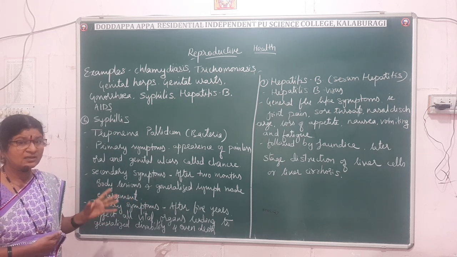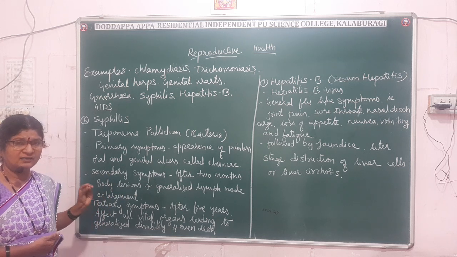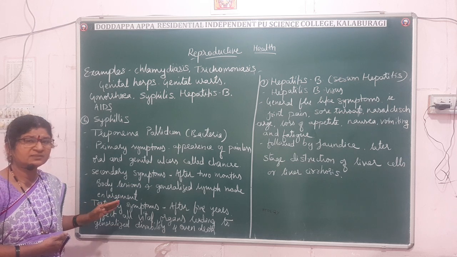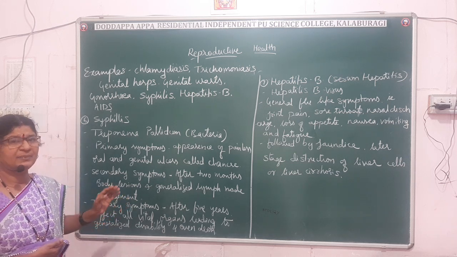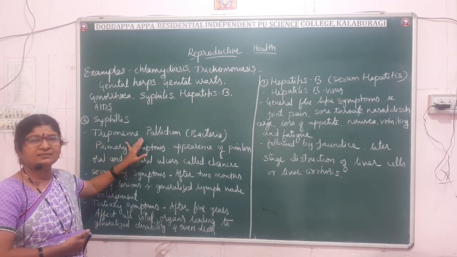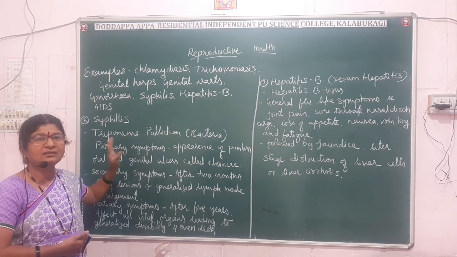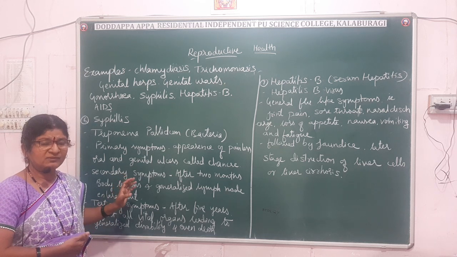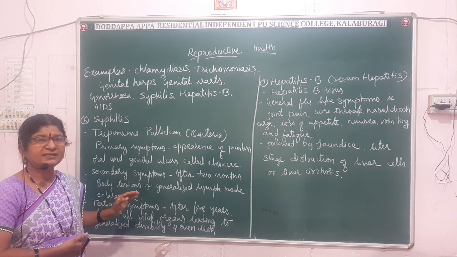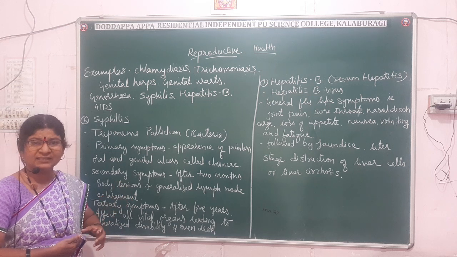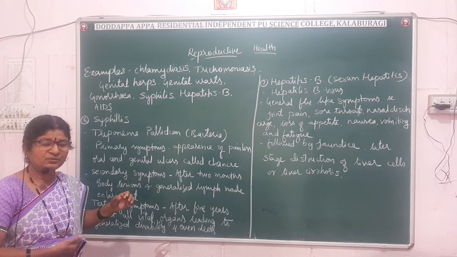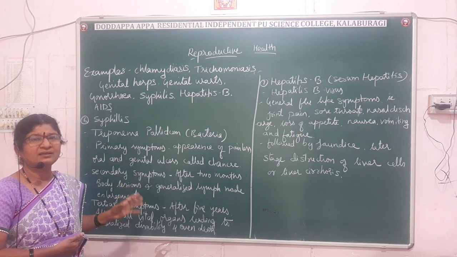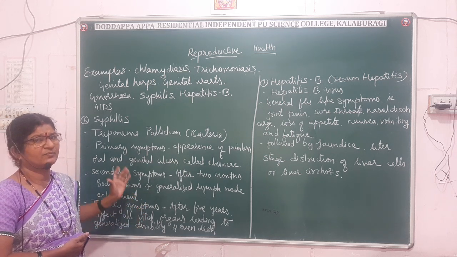Till that time, these Treponema pallidum bacteria will invade the important organs of the body and start destroying them, which leads to the generalized disability of the body. The body slowly loses function. As the important organs get affected, it may then lead to death. That is about syphilis.